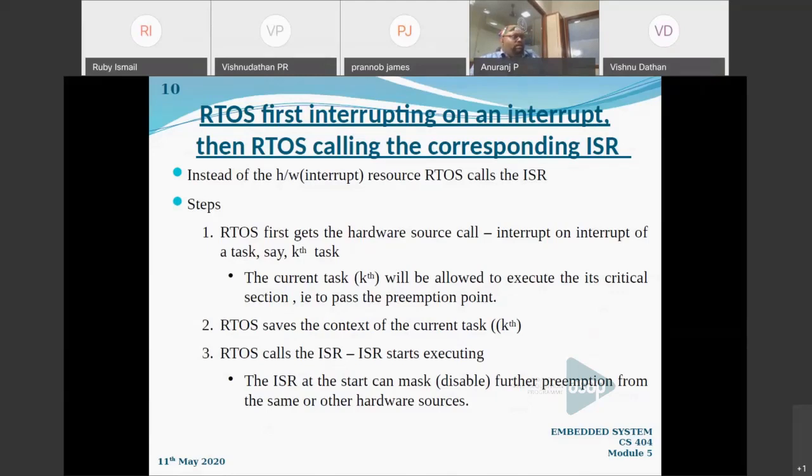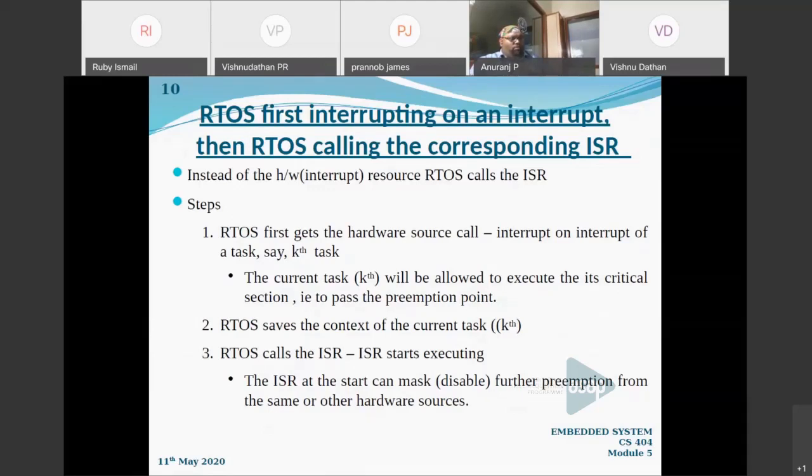Anyway, as far as an embedded system is concerned, there are basically two types of interrupts: hardware interrupt and software interrupt. A hardware interrupt means an interrupt caused by a hardware resource. And what is a software interrupt?